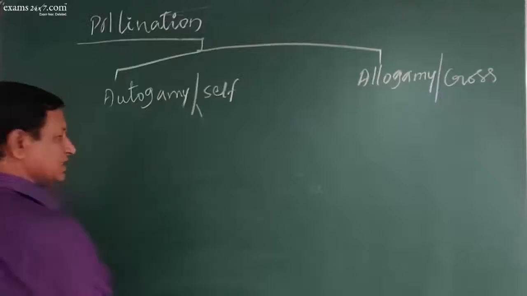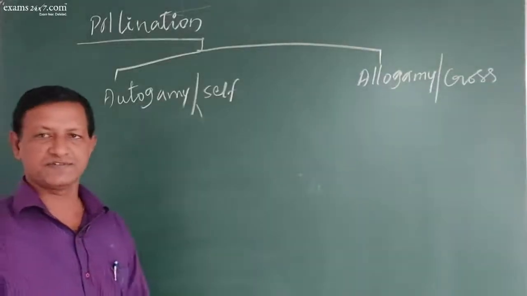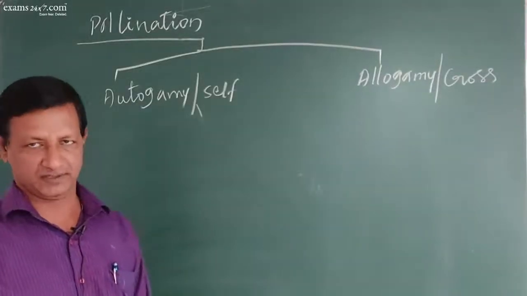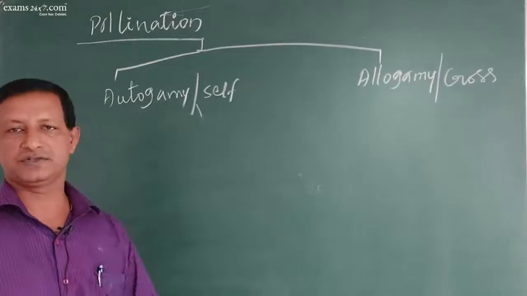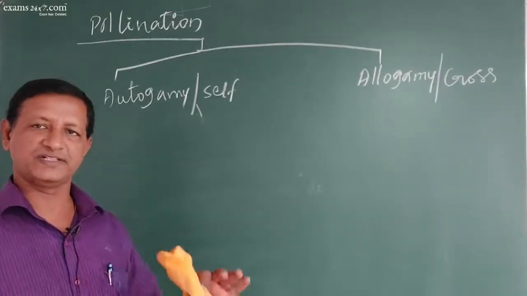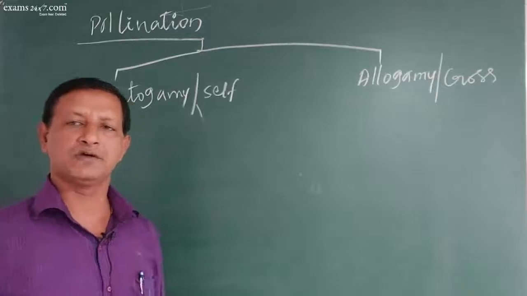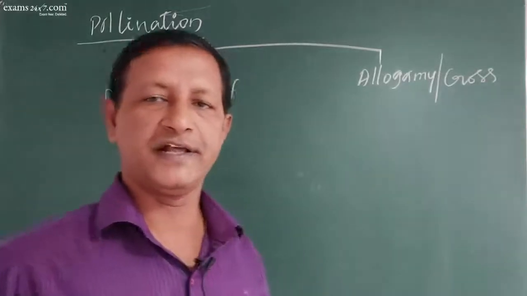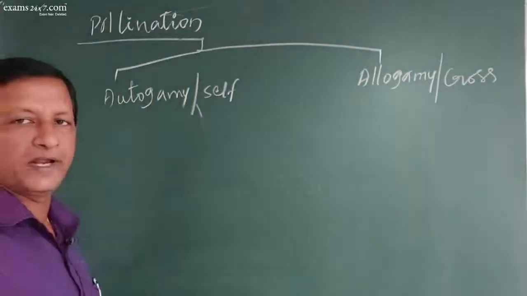Self-pollination means the pollination takes place within a single flower, chasmogamy or cleistogamy. It is quite simple. There is no requirement of any agent or mediator. It happens automatically.